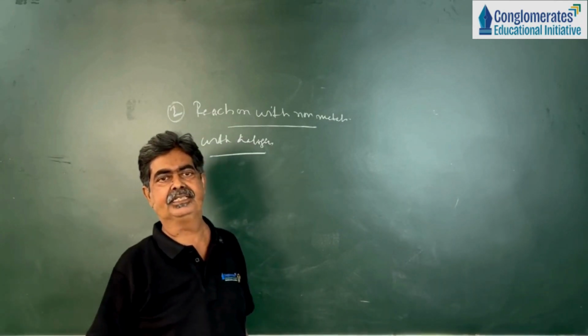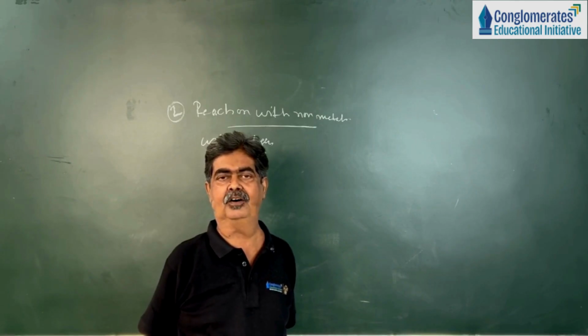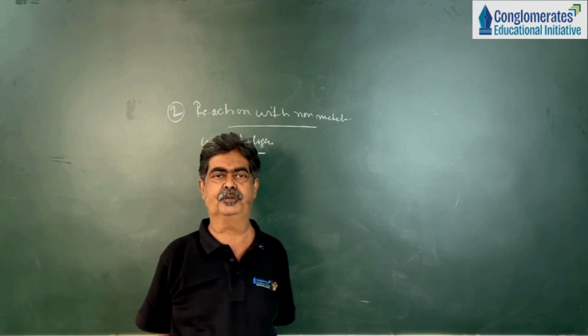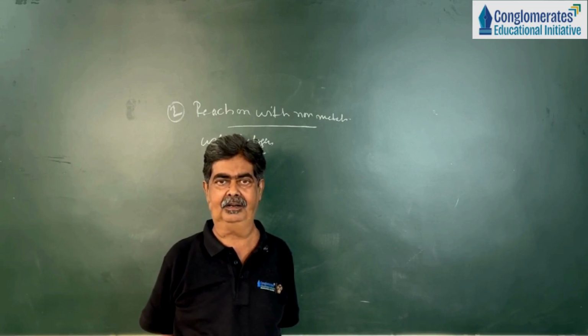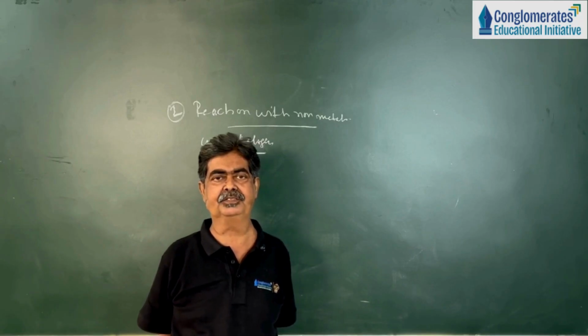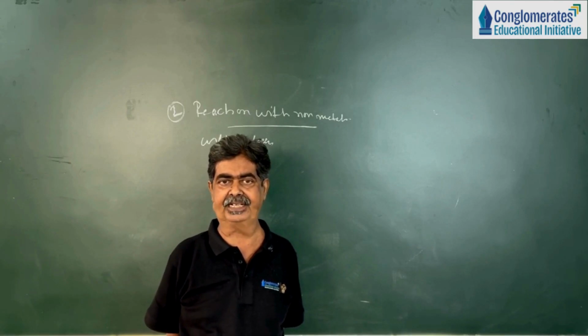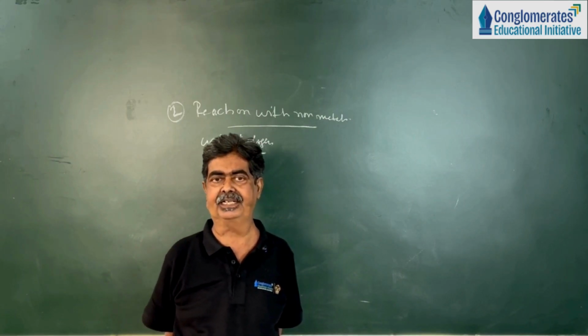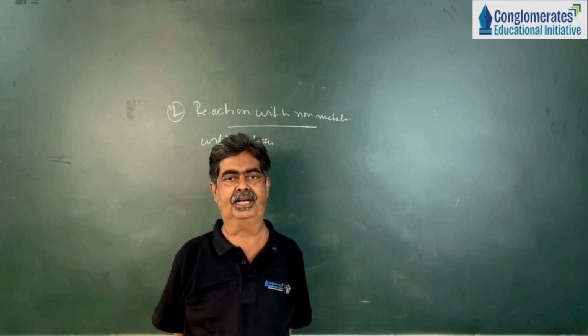Halogens react directly with hydrogen, a direct union or combination takes place, to form the halogen hydrides. That means when fluorine combines with hydrogen gas, it forms hydrogen fluoride gas, followed by hydrogen chloride, hydrogen bromide and hydrogen iodide.